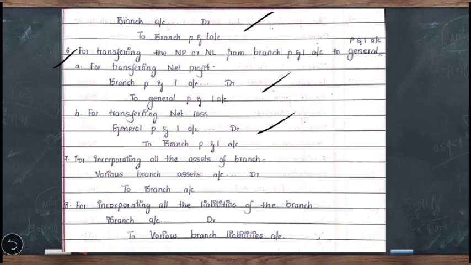So the first 6 entries are relating to branch trading and profit and loss account. Now another 2 entries will be for incorporating the assets and liabilities. Under that, the 7th entry will be for incorporating all the assets of the branch. The entry will be various branch assets account debit to branch account. Then the last entry will be for incorporating all the liabilities of the branch, that is branch account debit to various branch liabilities account. So these are the theory aspects of independent branches.